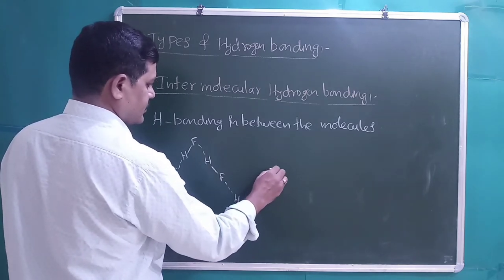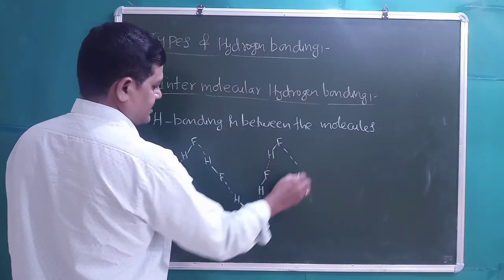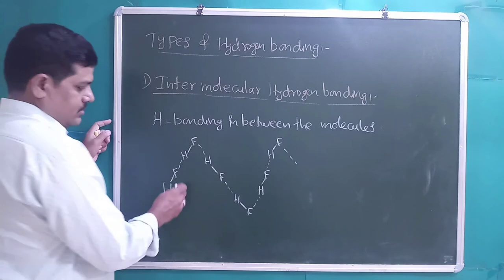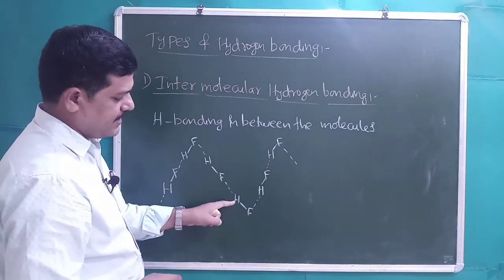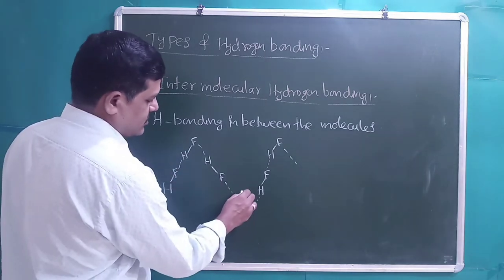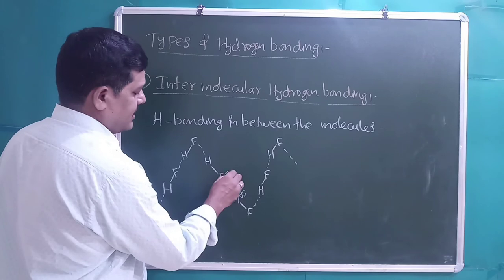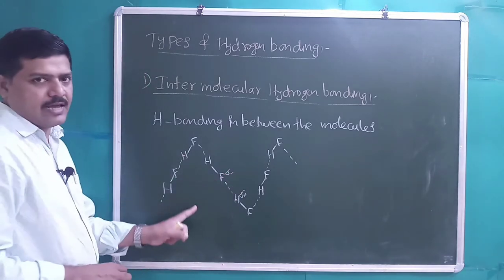HF like this will exist, right? Hydrogen bonding is represented with the dash line in between the partially positive hydrogen atom and the partially negative electronegative atom. Hydrogen bonding is represented like this, right?